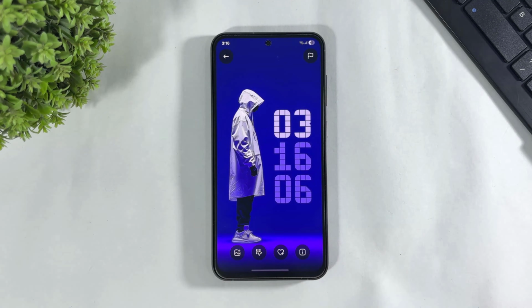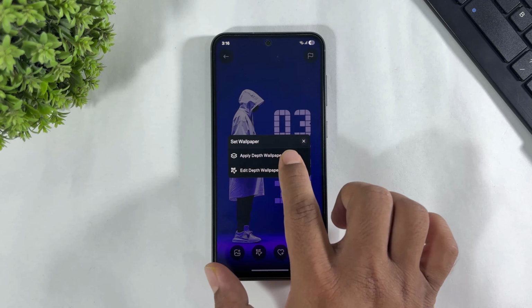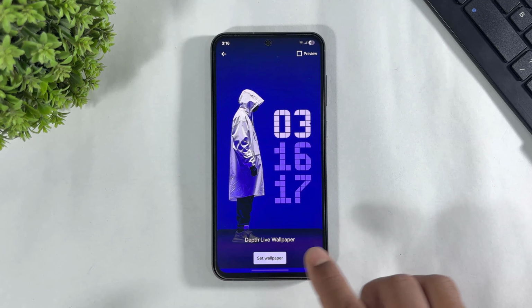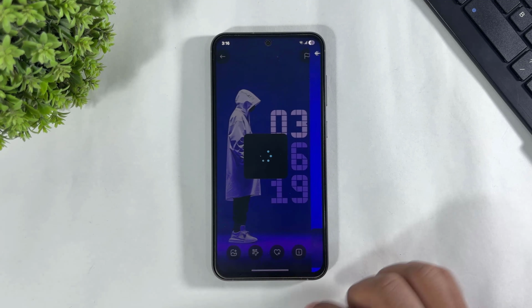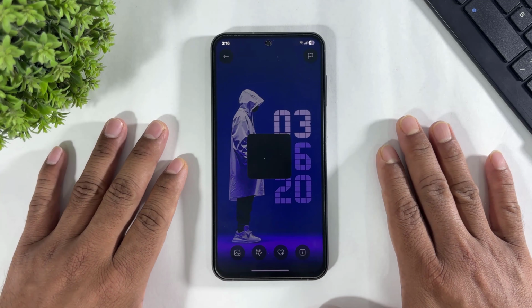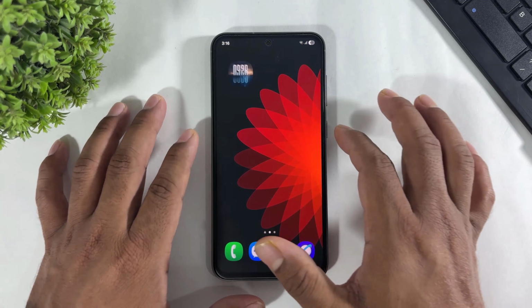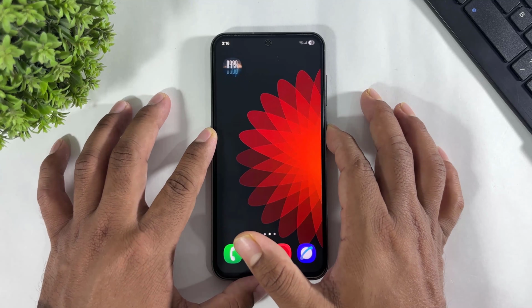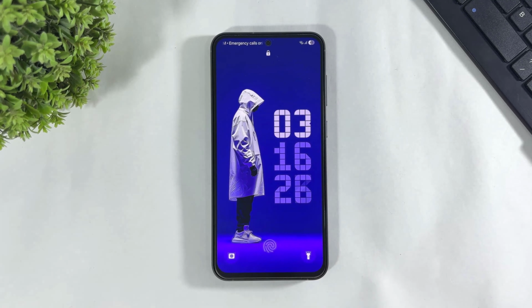Simply tap on apply depth wallpaper, set only on lock screen. And look at this, a new live clock with live seconds on your Galaxy device.